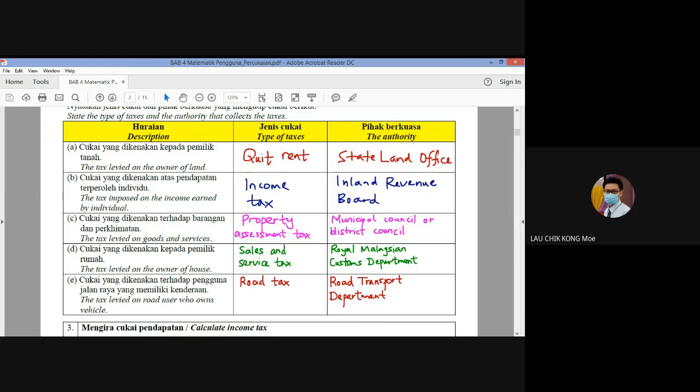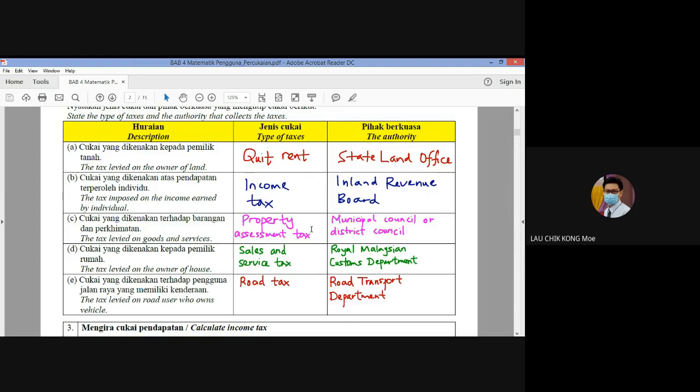And then number three, the tax levied on goods or service. And this is a property assessment tax. The authority is a municipal council or district council. And then D, the tax levied on the owner of house. I think this is wrong.